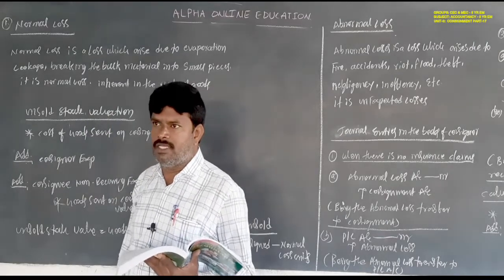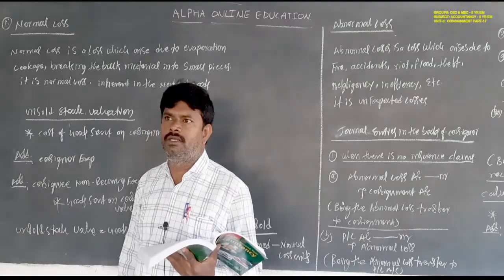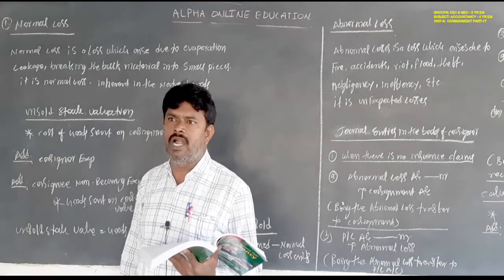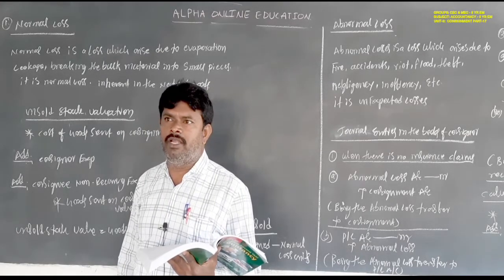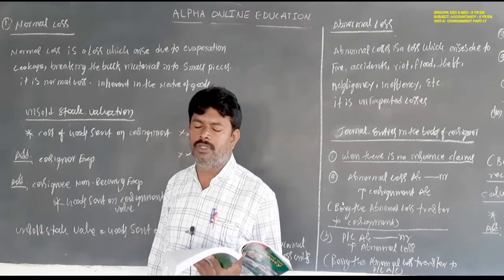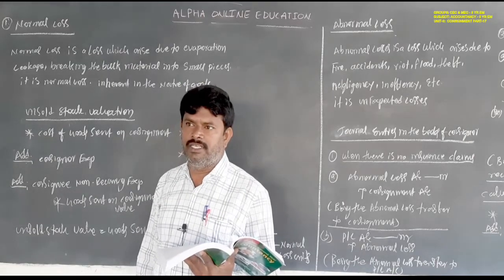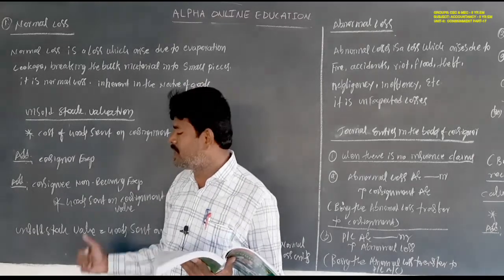The normal loss is not calculated separately and is not recorded anywhere in the consignment account, consignee account, or goods sent on consignment account. The normal loss units affect only the valuation of unsold stock.